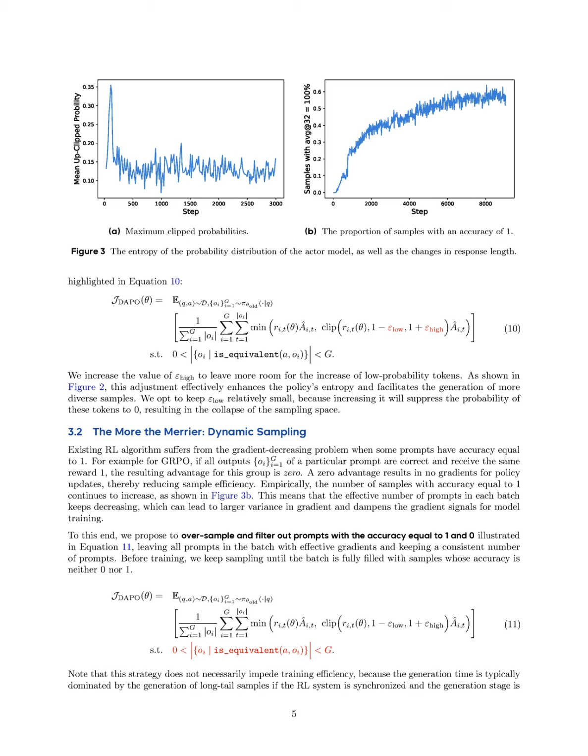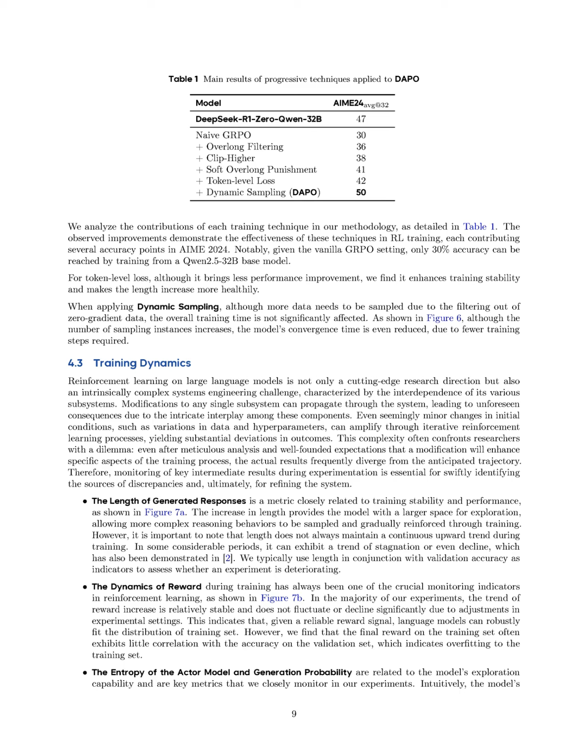By oversampling and ensuring that only prompts with effective gradients are included in the batch, dynamic sampling maintains a consistent number of prompts that contribute to the training process. This strategy not only prevents the effective number of prompts from decreasing, but also stabilizes the gradient signals, thereby enhancing training efficiency. Empirical results indicate that this approach allows the model to achieve the same performance faster, demonstrating its effectiveness in mitigating the gradient decreasing issue.